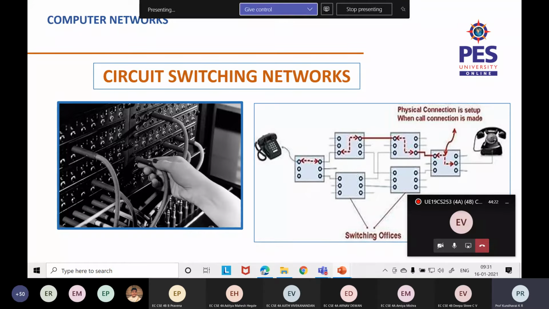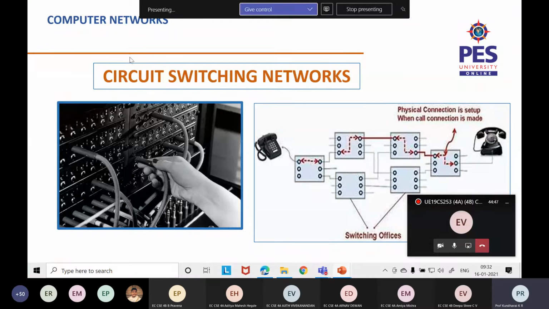Hope you have heard of this term fax. I don't know if it's still there, but because of the vast updates in technology, fax is gone, I think. This is a very old technology. A person had to sit there and manually switch all this. The term switching actually came from circuit switching.